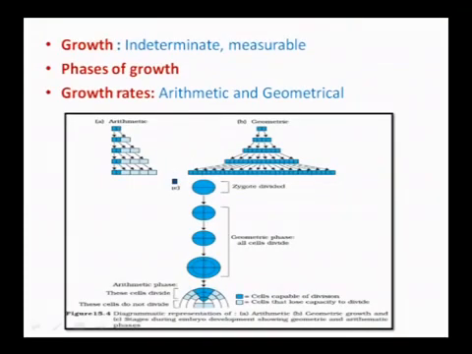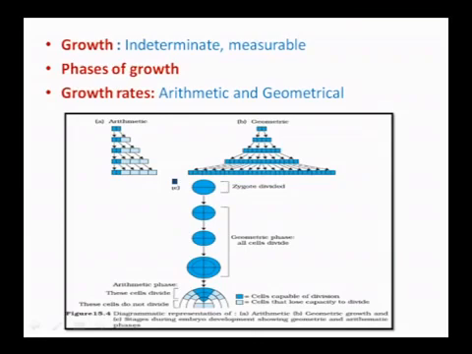Growth in plants is indeterminate and it is also measurable. It has different phases, and growth can be measured as arithmetic and geometrical. In arithmetic, of the two dividing daughter cells, one retains its division capacity and the other starts maturing, whereas in geometric both cells have that divisional property. Here we can say 1 plus 2 plus 3 plus 4, and here 2 square, 2 cube, 2 fourth, like that in the geometrical phase we can study.